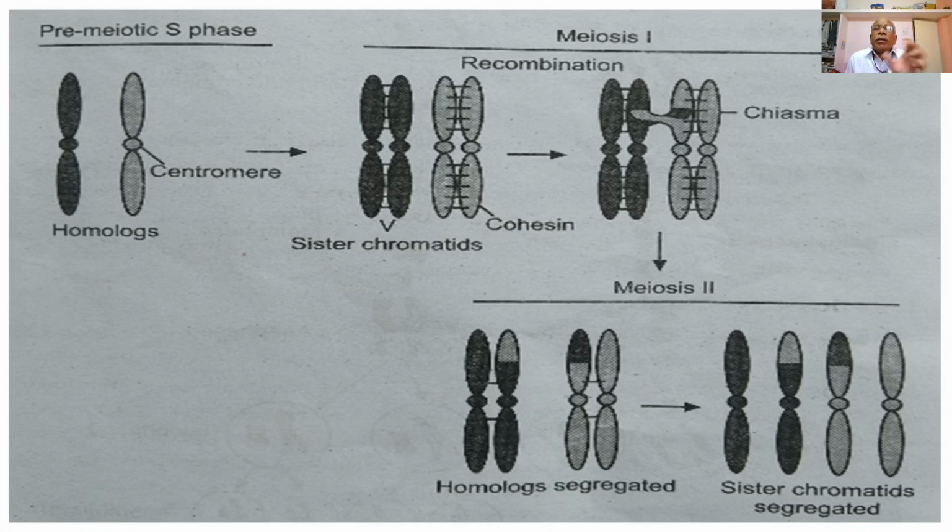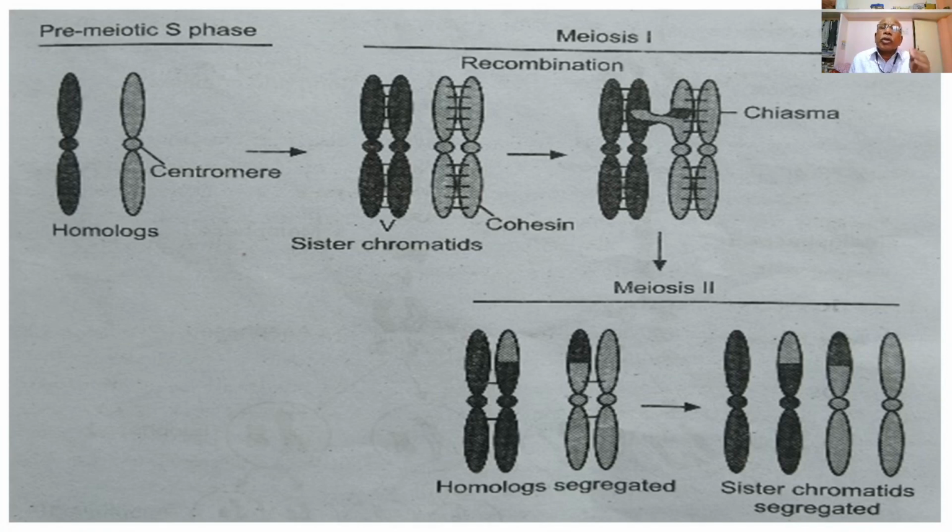So, in leptotene and zygotene, there is a pairing of the chromatids of the chromosome to form single thread-like structures during the pre-leptotene and the zygotene. During pachytene, there is a process of crossing over taking place between the two chromatids of two different chromosomes, but the pair of the chromosomes are the homologous chromosomes.